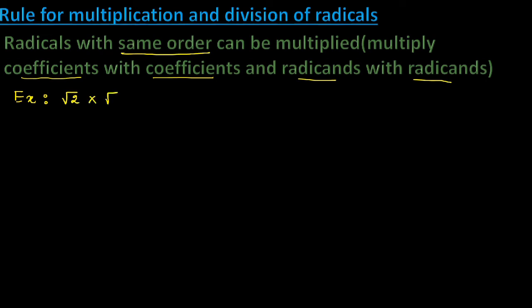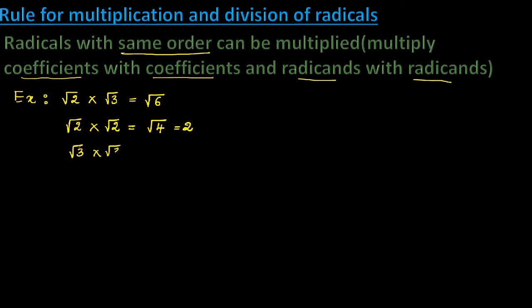See here, root 2 into root 3. They have same order because it is square root. Order is 2. So now multiply radicand with radicand. 2 into 3, that is 6. Root 2 into root 2. Order is same because it is square root. So square root of 4. 2 into 2 is 4. Square root of 4 is 2.